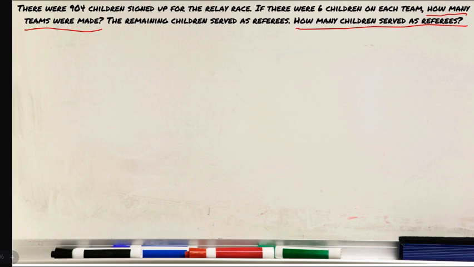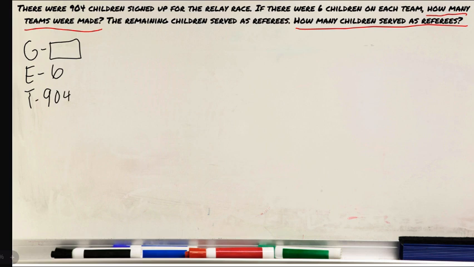So we have an equal amount of kids on each team, which means we have equal groups. So let's organize our thoughts with G, E, T. Do we know how many groups there are? No. The question's asking how many teams there are. Those are your groups. The teams are the groups of kids. And that's missing. But do we know how many kids are on each team? There are 6 kids on each team. And what about my total? There's 904 total kids signed up.